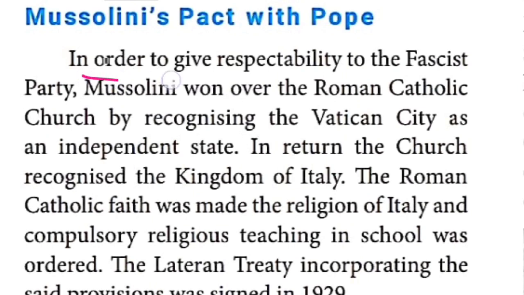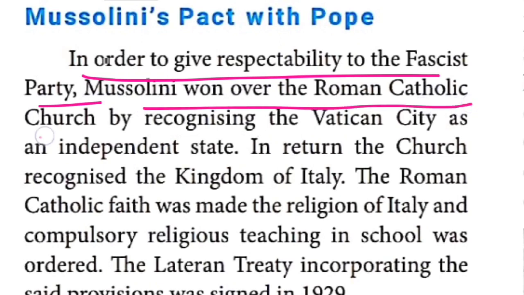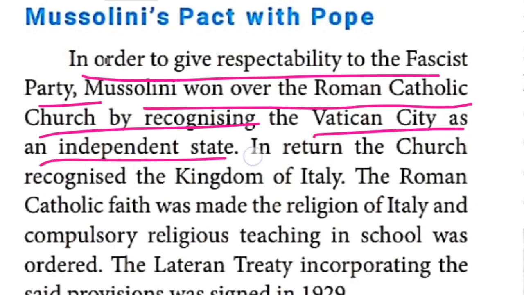Once again, I am telling you, children, in order to give respectability to the fascist party, Mussolini won over the Roman Catholic Church. The Roman Catholic Church head is who? The Pope. His place is Vatican City, as an independent state. In return, the church recognized. So both of them signed the treaty, the Pope as well as the King, that our Mussolini signed. On the basis of the Lateran Treaty in 1929, the King recognized the sovereignty of the Pope. The Pope recognized the sovereignty of the King.